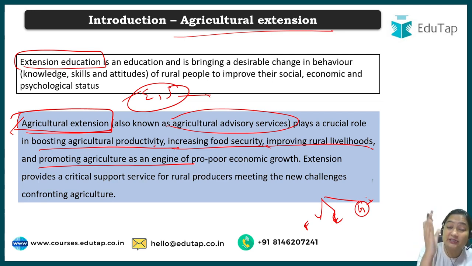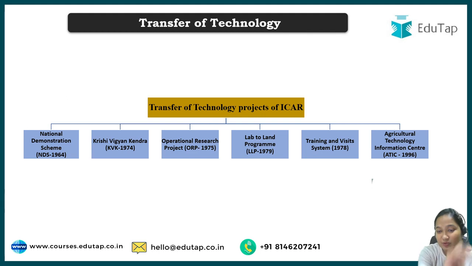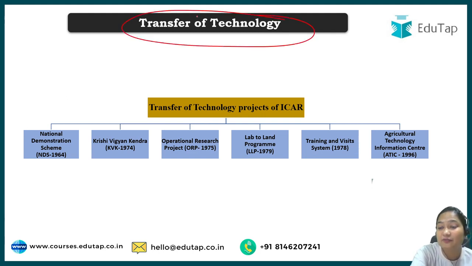So this is your duty, if you are an extension worker, that you will change the mindset of the farmer to adopt that technology. Now moving to the next topic. In the transfer of technology that we'll talk about today, we'll cover the National Demonstration Scheme, KVK, ORP, LLP and TV, and the Agriculture Information Center, that is ATIC. We will talk about all these. First of all, we will take a question.